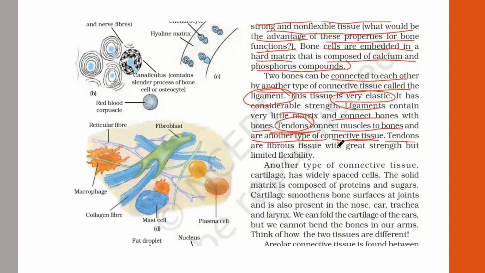Tendons are fibrous and they have great strength but limited flexibility. Where do we find the tendons? In between the bones and muscles, tendons are there connecting them. These tendons are fibrous tissue but they are not very flexible, because their flexibility is limited and they have great strength.